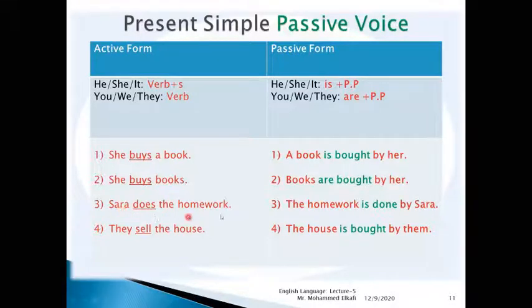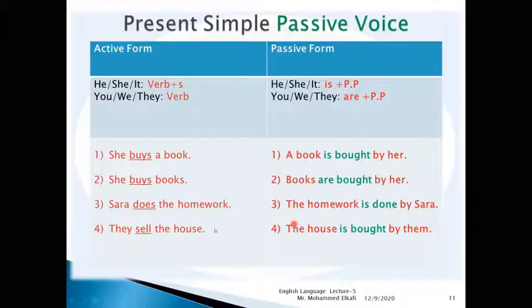"Sarah does the homework." Here, the homework is the object. So we'll start our sentence, or our passive sentence, with the homework. The homework, it. Okay, so we think of it as it. The homework is done by Sarah.